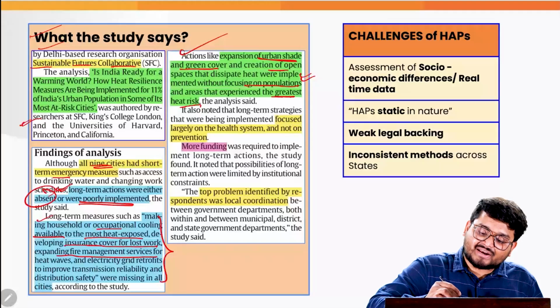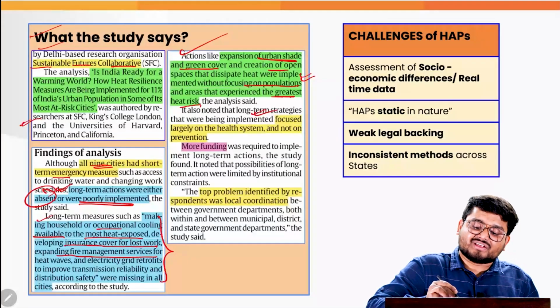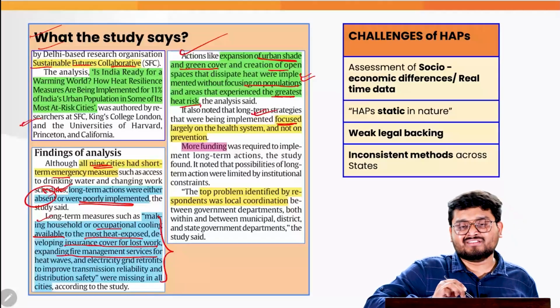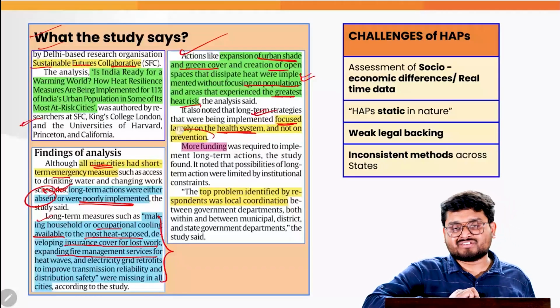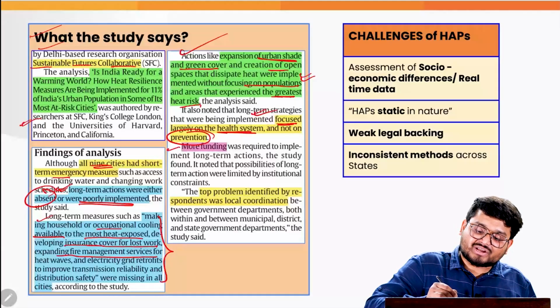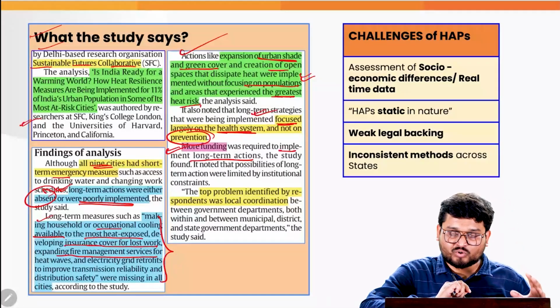Also we have to understand that these long-term strategies that were being implemented in some of the areas were focused largely on the health system and not on prevention, that is having these green spaces and so on. That is why more funding was required to implement the long-term approaches.